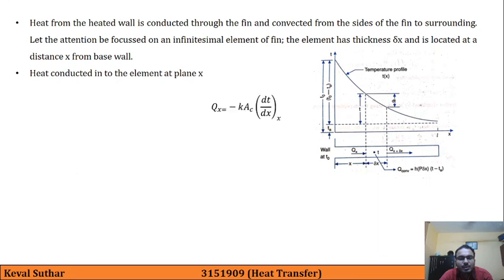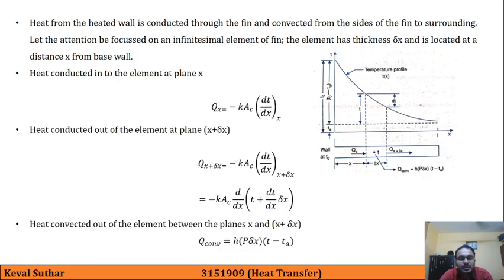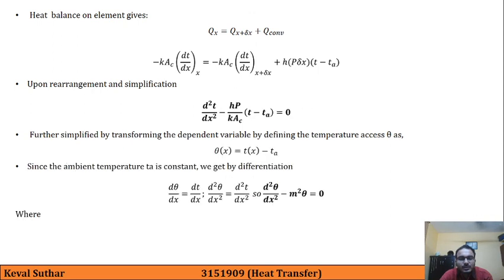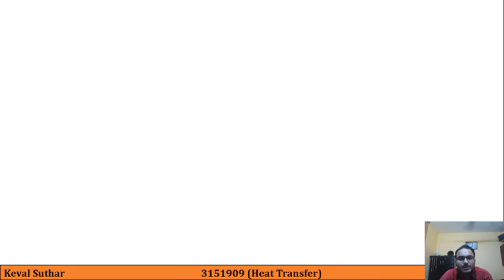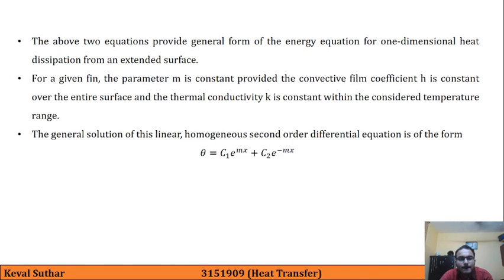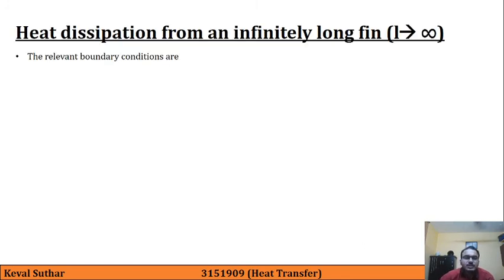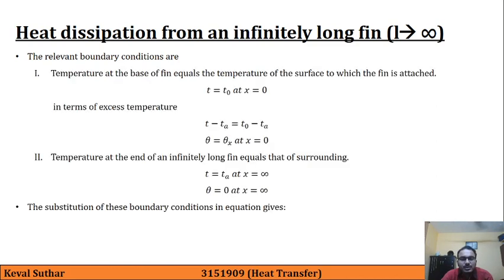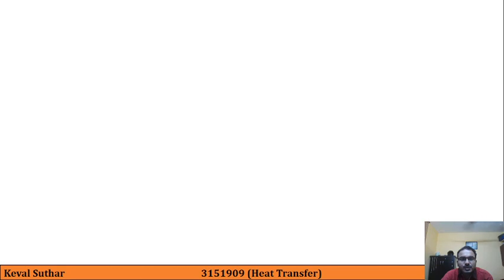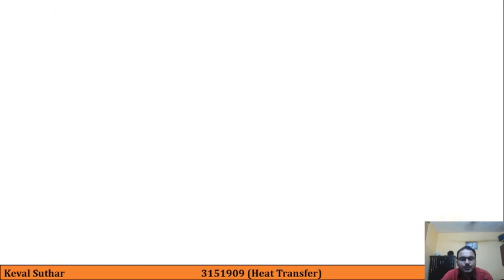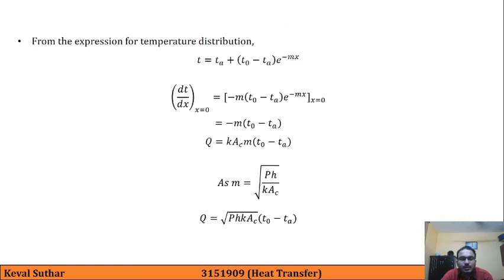We took an elemental volume and applied the energy balance in this way, and we obtained the general equation for fin, and the solution is given by this formula. We took the first case, which is heat dissipation from an infinitely long fin, L tends to infinity. Based on these boundary conditions, we obtained the values of C1 and C2, and once we applied them, we obtained this temperature distribution, and this is the way we have obtained the value of Q. So this is the end of today's lecture.